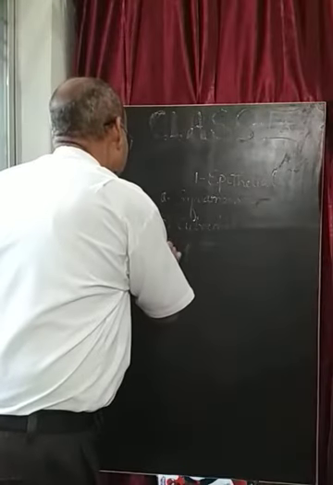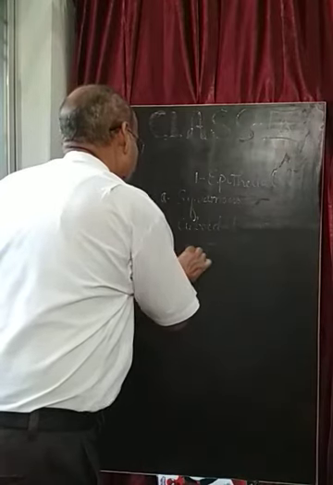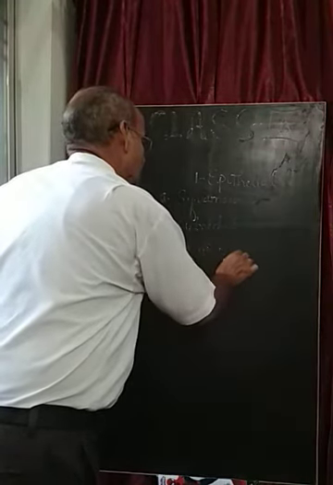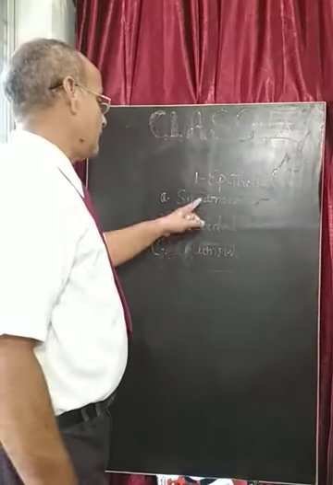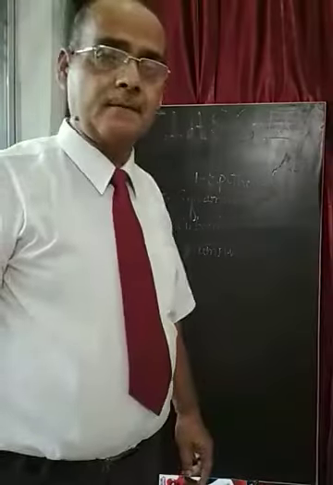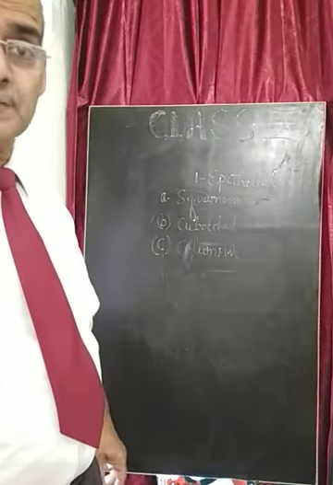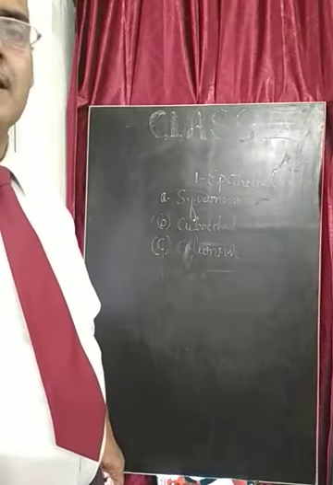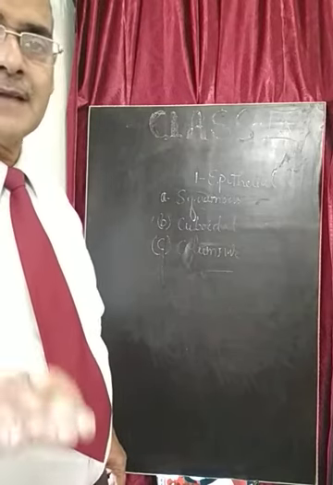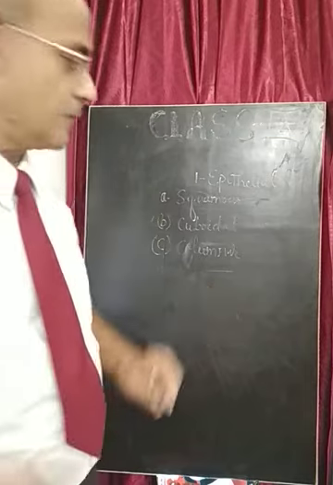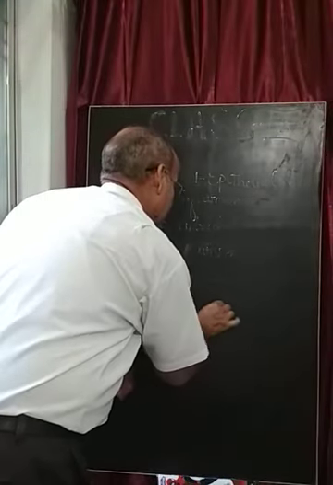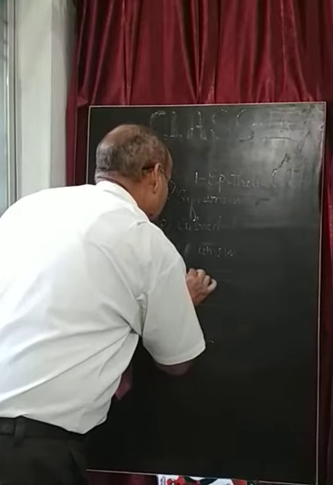Third is columnar. So columnar type of epithelial tissues are found especially in the alimentary canal. Alimentary canal means in the small intestine as well as the large intestine, for the increase of the digestion surface as well as the absorption surface. For example, in the intestine, suppose this is the inner lining.